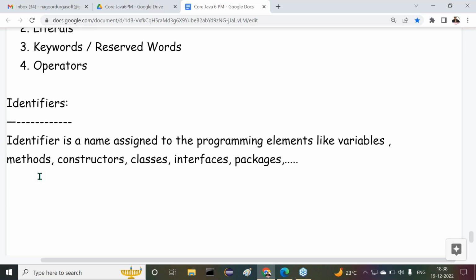But if you want to access variables, methods, or classes, I must have the respective identity. The respective variable must have a particular name. The respective method must have a particular name. The respective class must have a particular name. Through these names only I can access them in my applications. So definitely we need some identity. That identity we provide in the form of a particular name. That name is called an identifier.